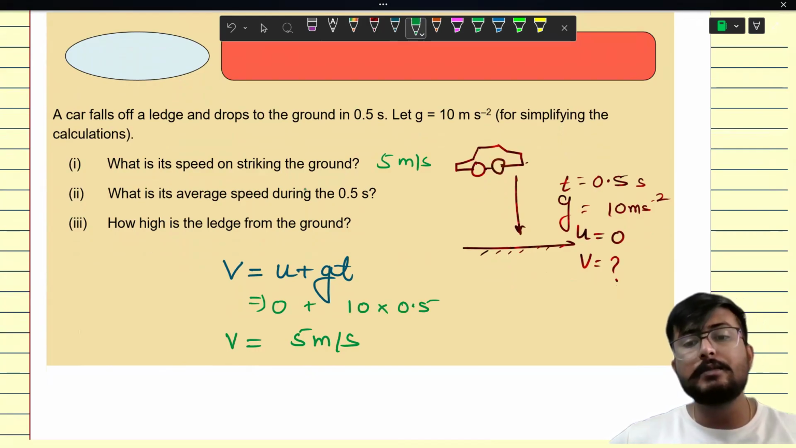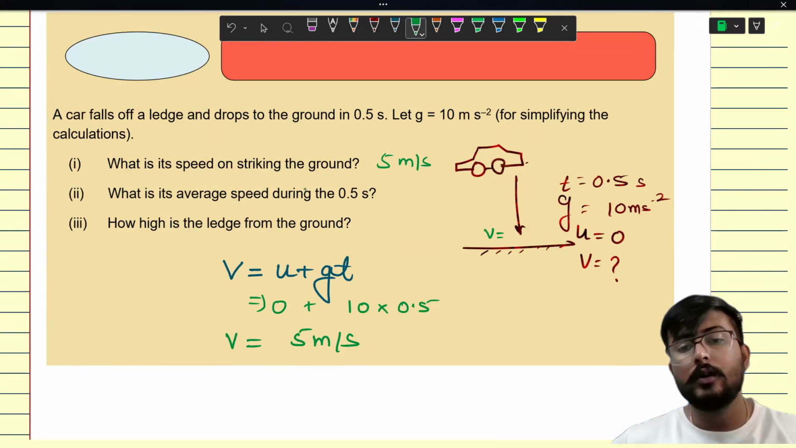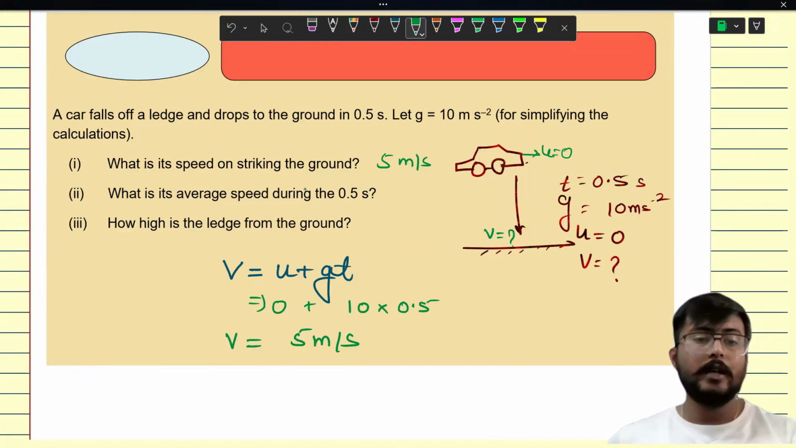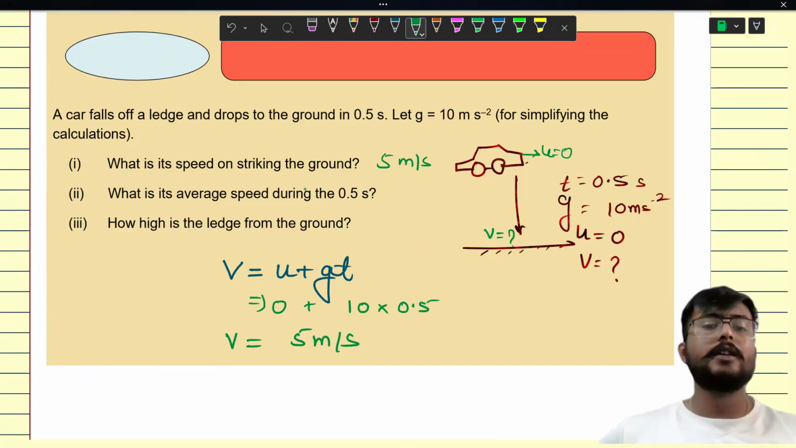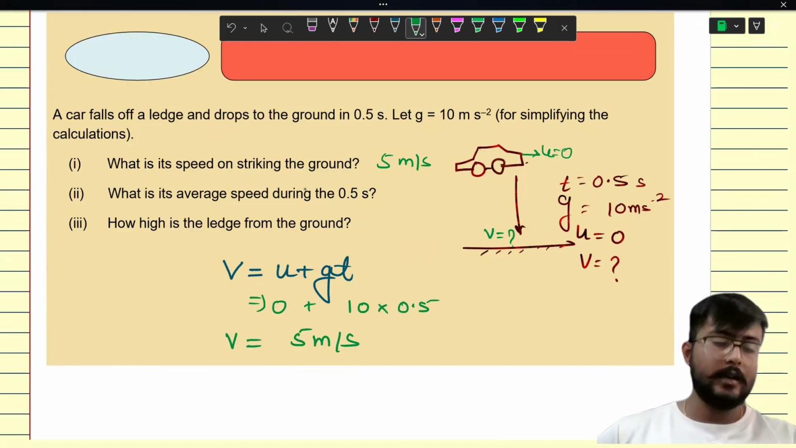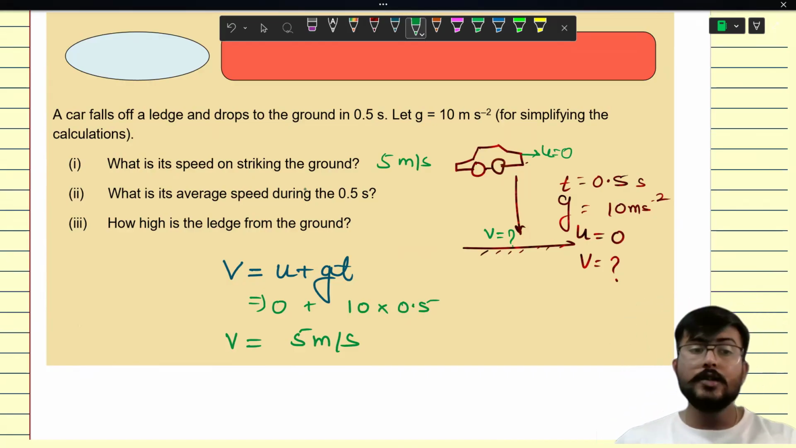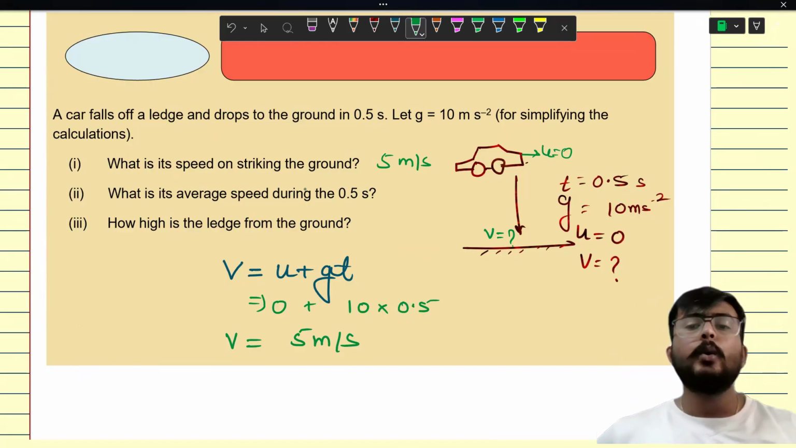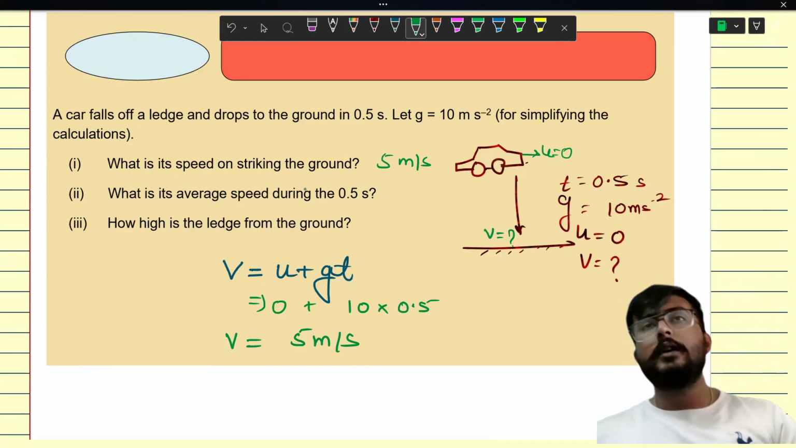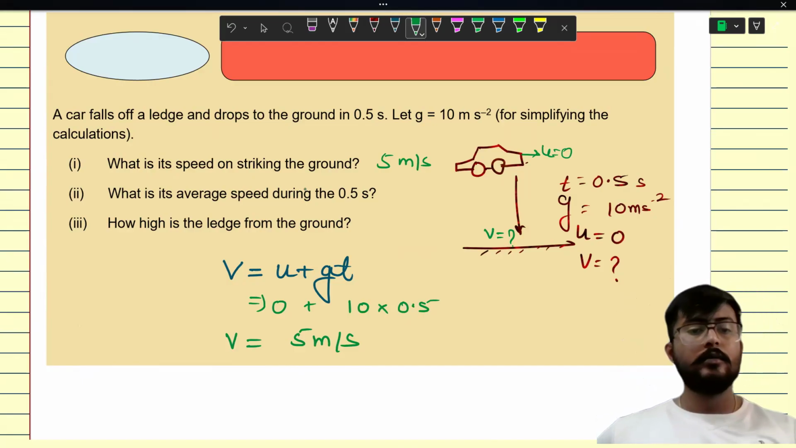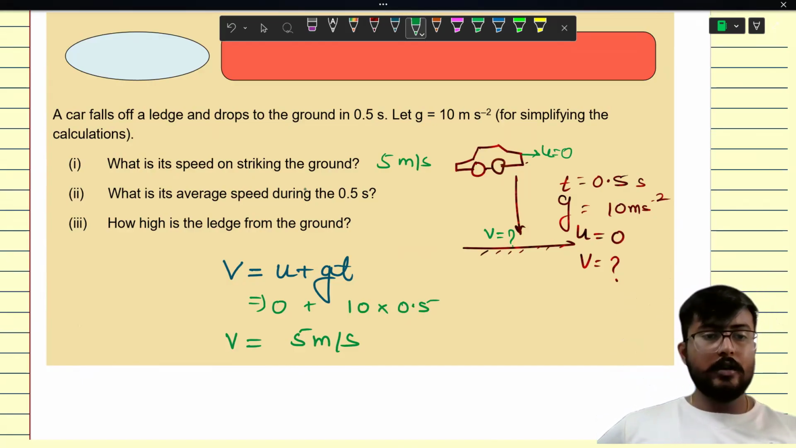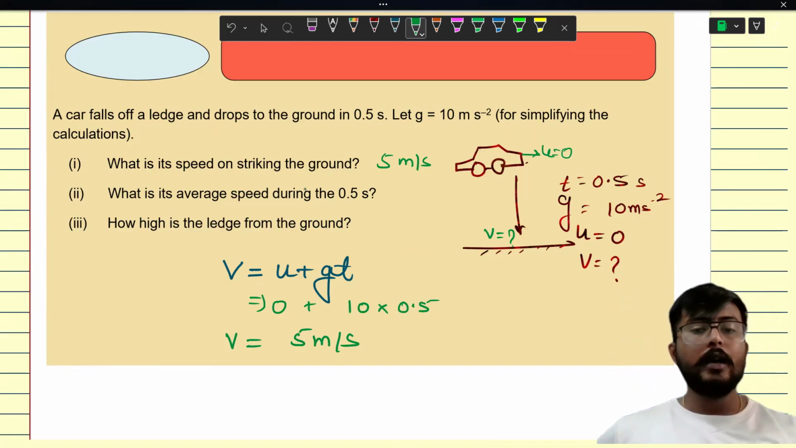With this speed, the car will hit the ground. And what was the initial speed? 0. Next, what is the average speed during the 0.5 second? What is the average speed? We can only calculate the average speed when we know the distance. So let's find out the distance first, or let's find out the height.